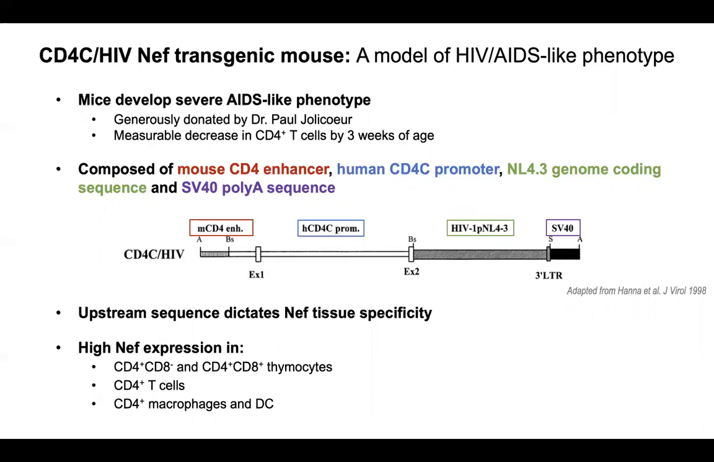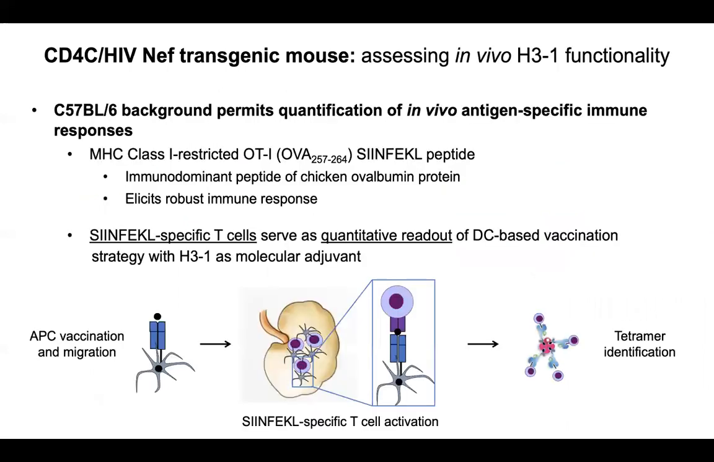It's important to note here that the upstream sequences dictate Nef expression in these tissues. So in this specific model, we have high Nef expression in CD4 positive and double positive thymocytes, peripheral CD4 positive T cells, as well as in macrophages and dendritic cells that are CD4 positive. This transgenic mouse model was chosen so that we could assess H3.1 functionality in vivo.